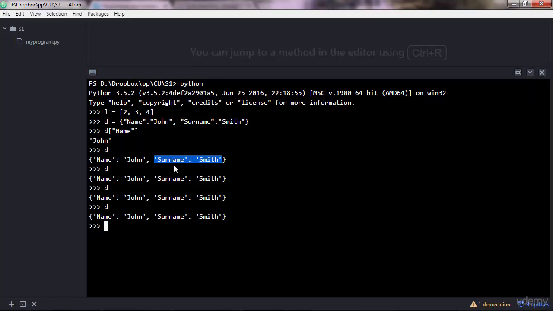The reason Python doesn't keep the order is that the way you access dictionaries is you explicitly pass the key of the dictionary when you access it. And so you don't need to know the order of the dictionary. Whenever you want to access something, you say surname, for instance, and that will return Smith, no matter where Smith is, whether it is the first one, second, and so on.